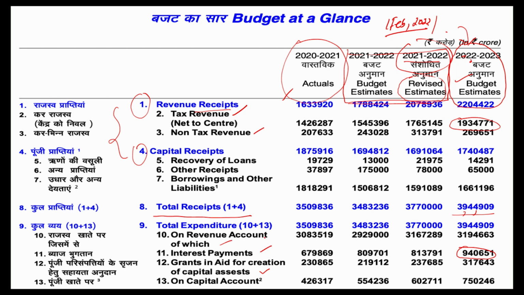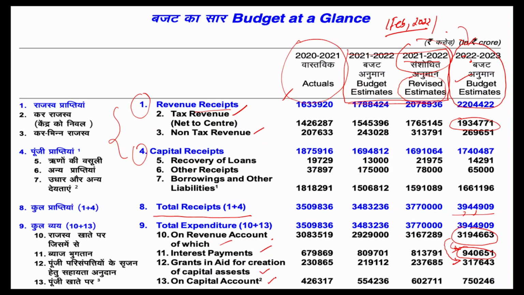So what the government is doing is simply giving the information of total revenue expenditure: out of the total revenue expenditure, how much money the government is spending upon the interest payments and how much is being spent in the form of grants for creation of capital assets. That's what it is trying to present in two different rows just to compute the different types of deficits. One is the primary deficit, the other is the effective revenue deficit, and the last one happens to be